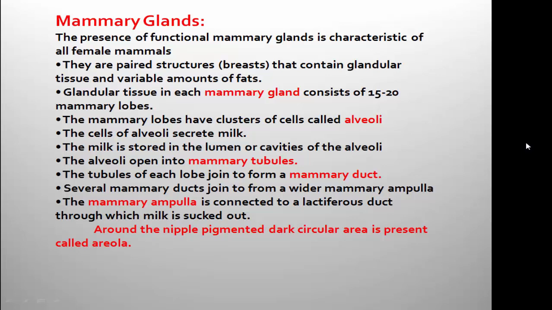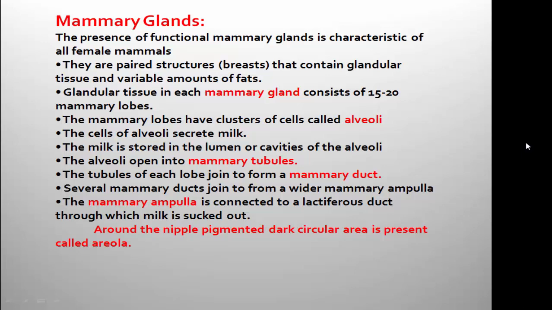Then one more point here, around the nipple of mammary gland, a pigmented dark circular area is present, and this is called areola. The structure of this particular skin is different from other skin of the mammary gland.